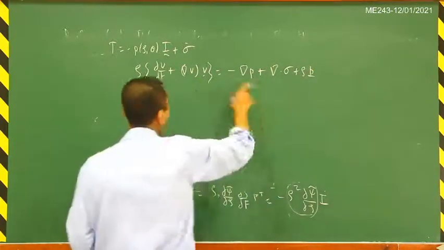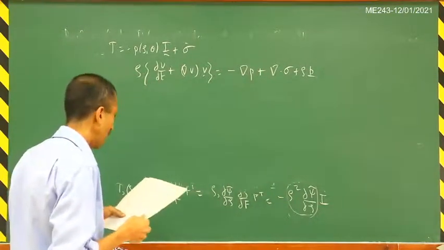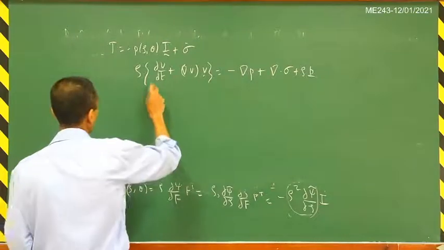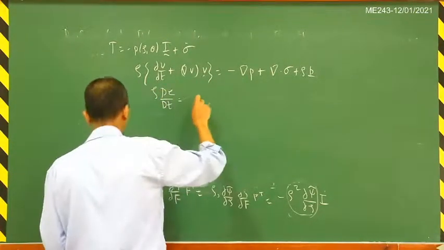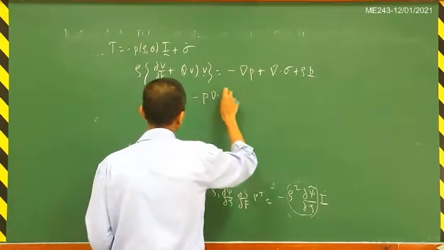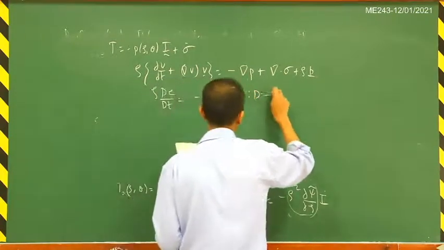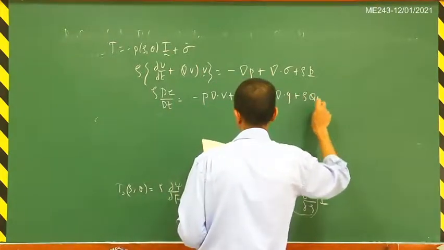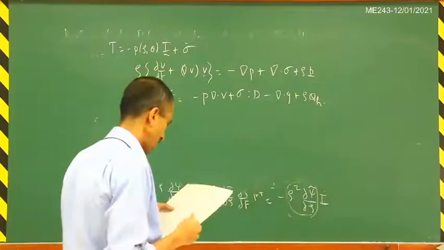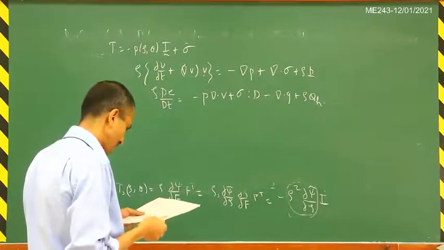So the balance of linear momentum can be written in this manner, and the energy equation can be written as rho dE by dt is equal to minus p del dot v plus sigma matrix inner product D minus del dot q plus rho times q_h. So this is now the energy equation.